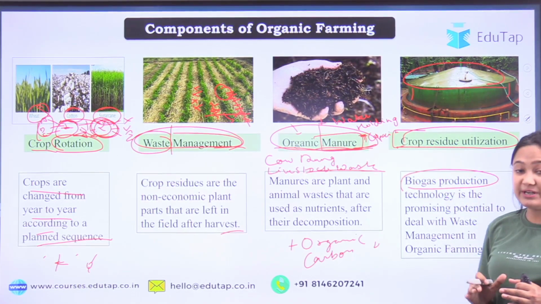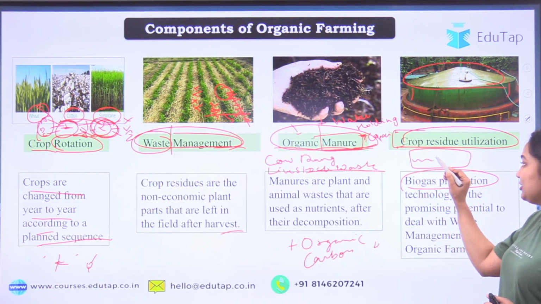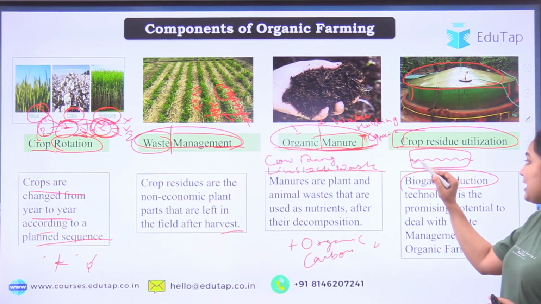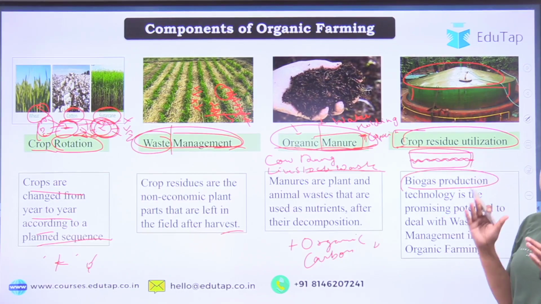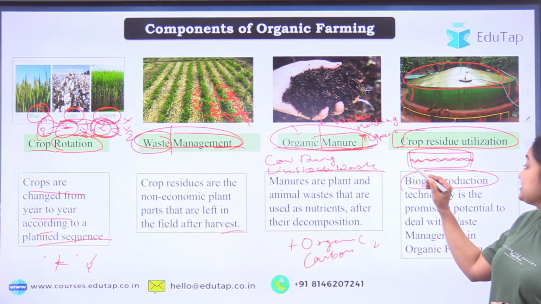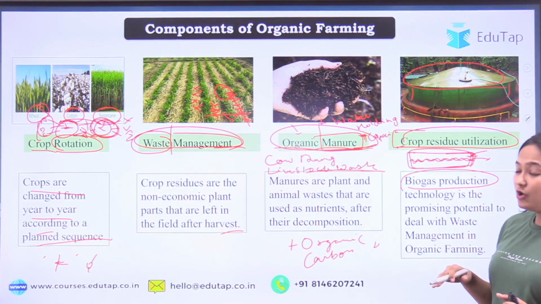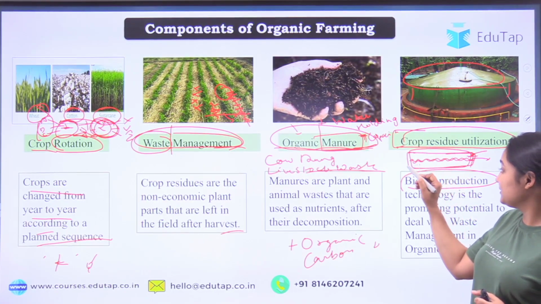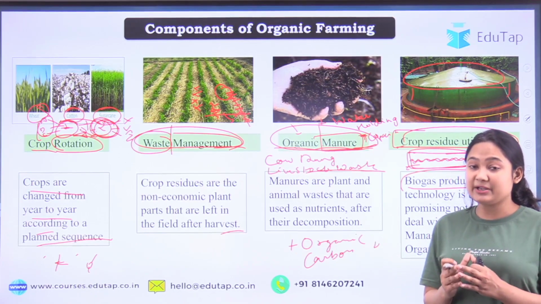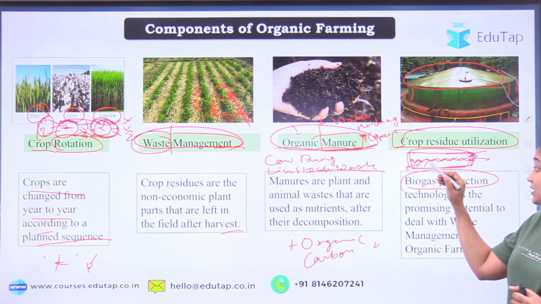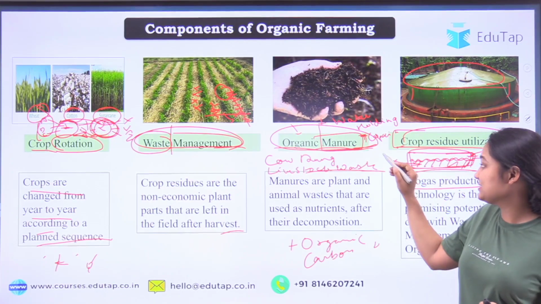Now what is this biogas production? You have a container, you will fill it with your organic waste, plant waste, animal waste, whatever waste you have, and you will cover it or seal it airtight. It means there will be no oxygen coming in or any gas escaping out. So what will happen? There will be some anaerobic bacteria or anaerobic microorganisms. These microorganisms will decompose the material we have provided. As a result, some gas is produced, and the main gas is methane.